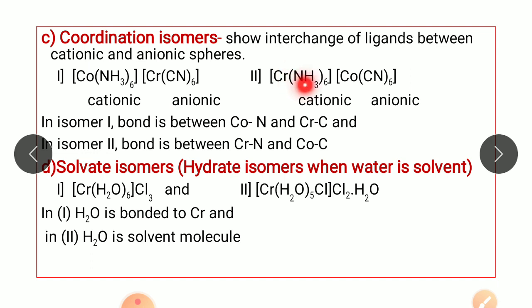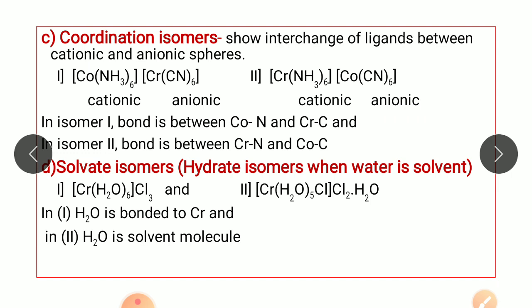While in the second complex, exchange of ligands has taken place. Now chromium is attached to 6 ammonia ligands and it is in the cationic sphere, and cobalt is attached to 6 cyanide ligands and it is now in the anionic sphere. So these are the two examples of coordination isomers.